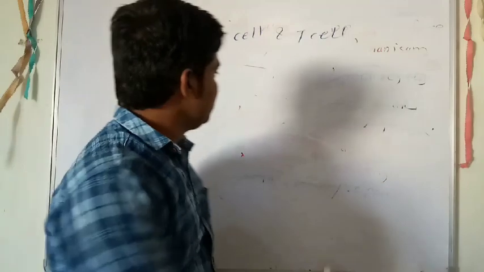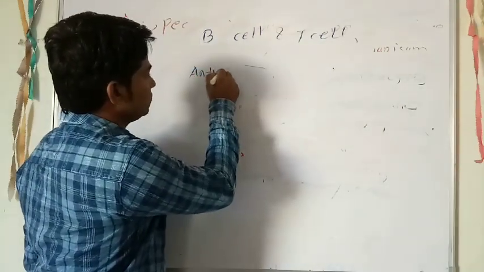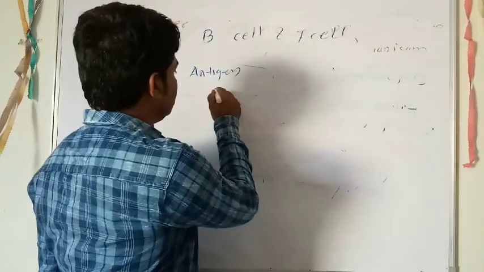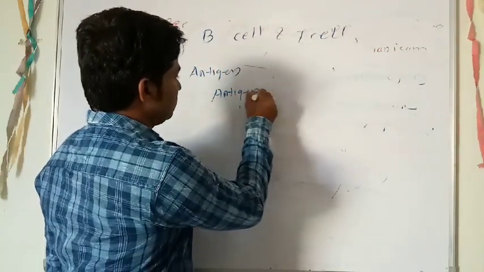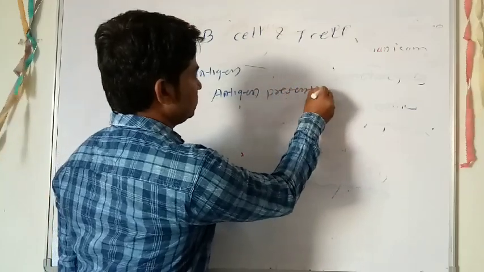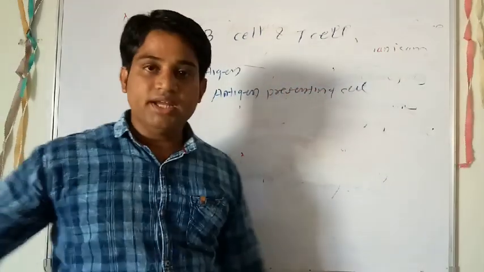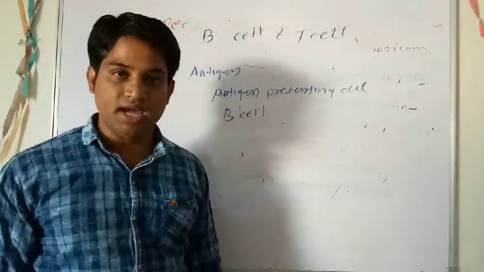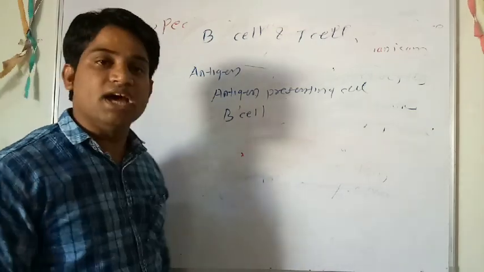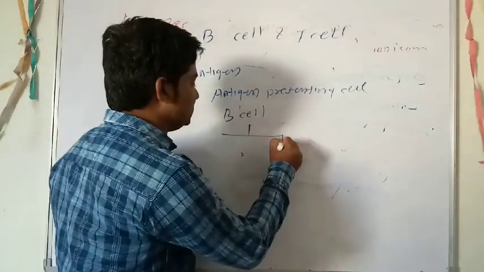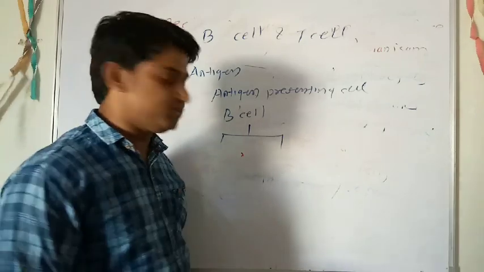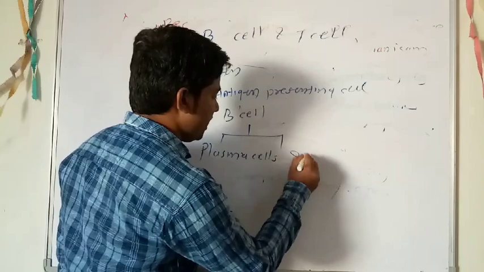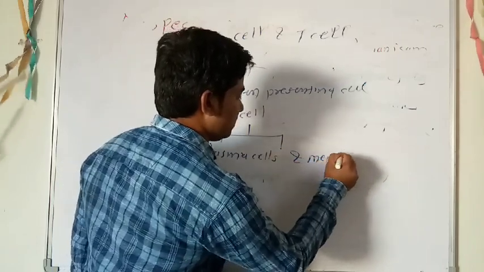When an antigen enters your body, it is captured by the antigen presenting cell, or it may encounter the B cell directly. In that condition, your B cells are activated, and the B cell divides and is converted into two types of cells, that is the plasma cell and the memory B cell.